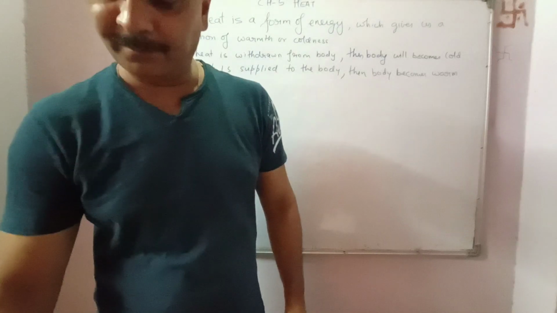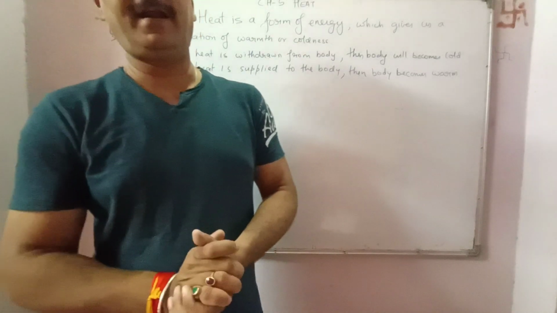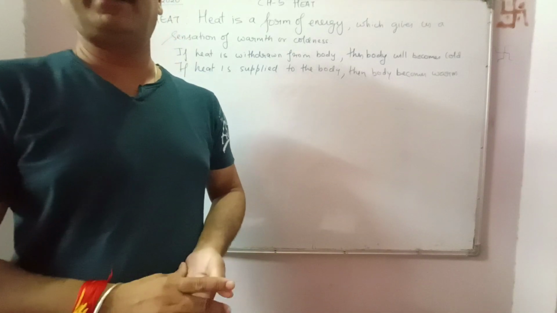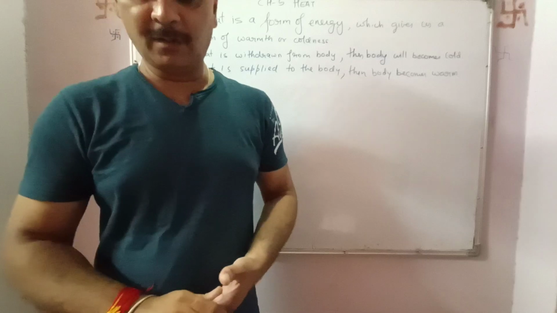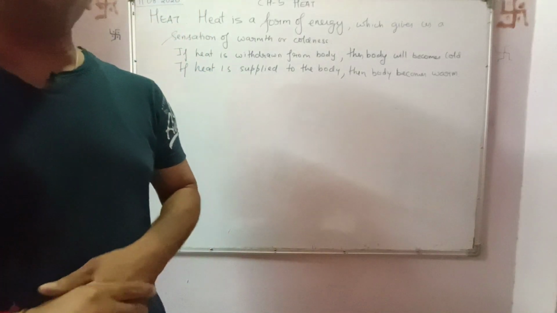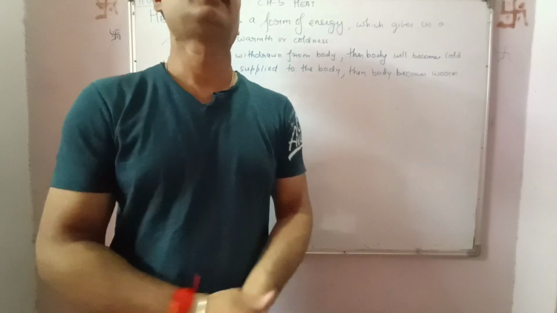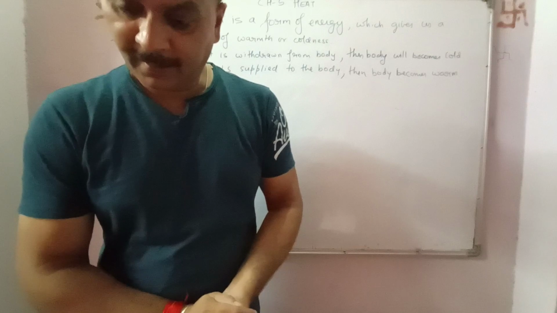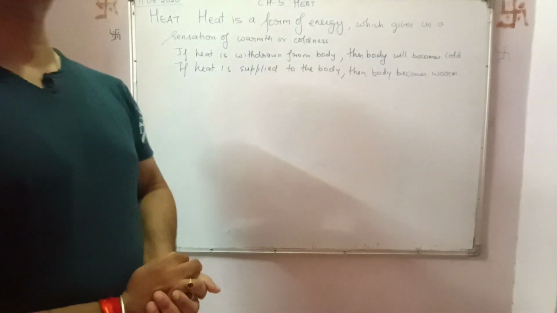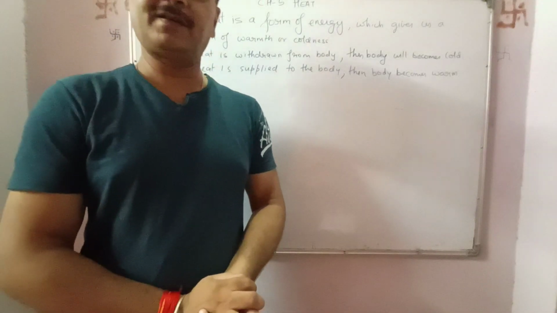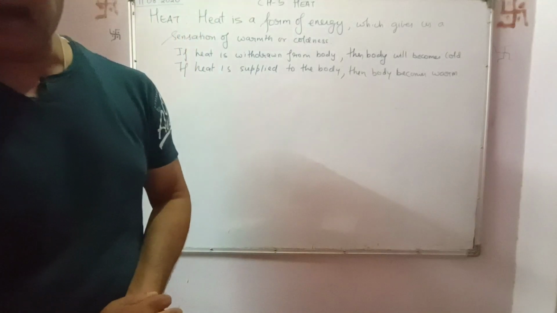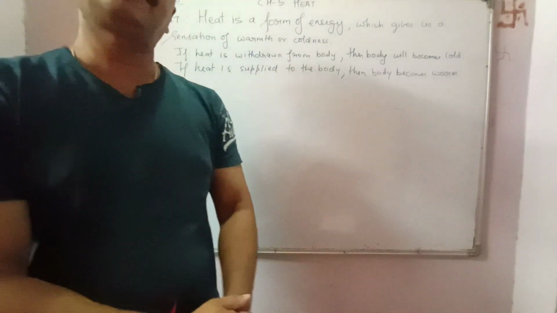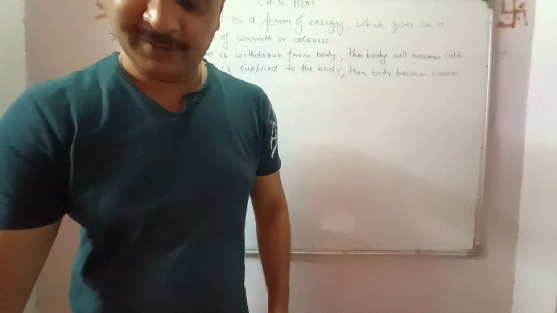Now, as heat is a form of energy, it comes within the purview of interconversion of energy from one form to another form. Say in an electric iron, electric press also, you know that the electrical energy is converted into heat energy, and then you press the clothes. Then electric geyser, which we usually use in winter season so as to get warm water. Electric bulb, in which the electrical energy is converted into heat and light energy. So we see that there are many electrical appliances in which the electrical energy is converted into heat energy.